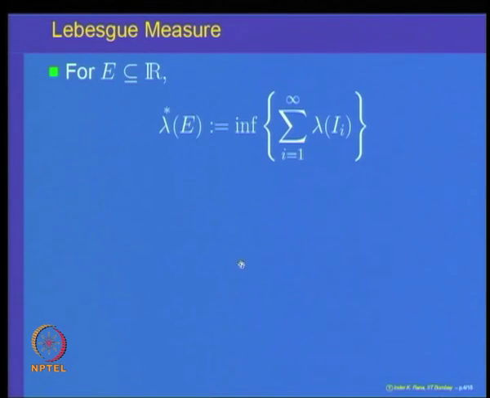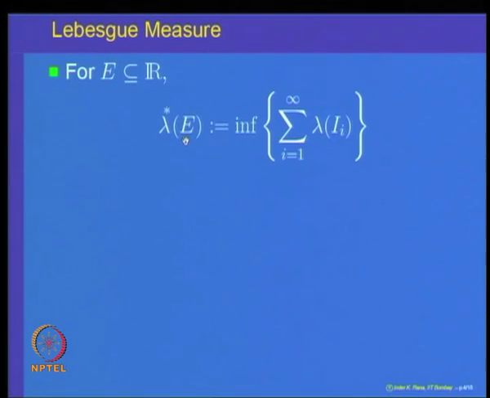Let us just look at what is the Lebesgue outer measure for a subset of the real line. If you recall, we defined the outer measure of a set E by looking at all possible coverings of the set E by elements in the algebra. But here the algebra being the algebra generated by intervals, it is finite disjoint unions of intervals.